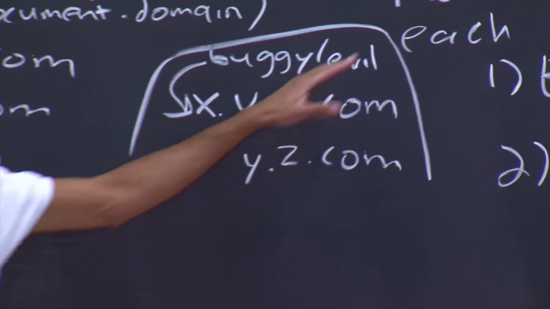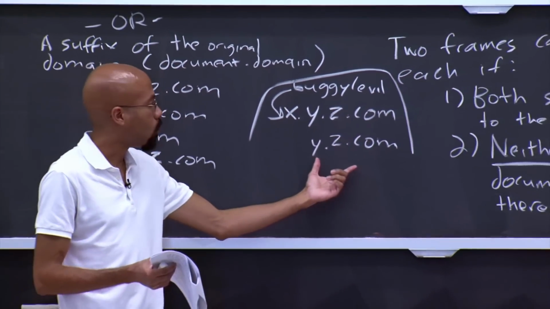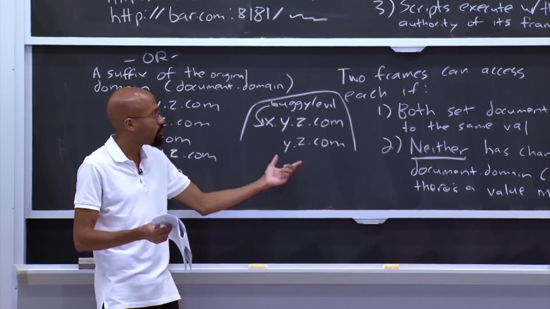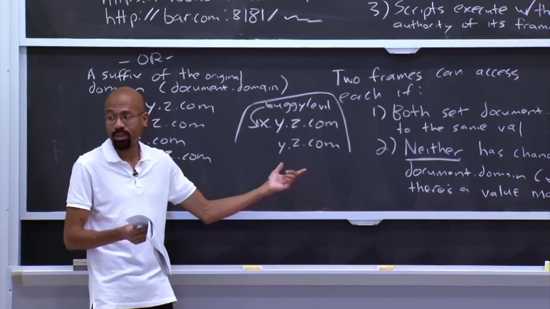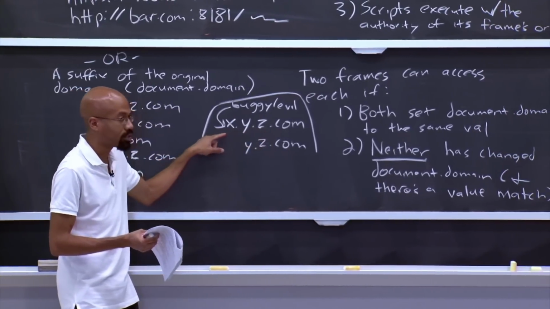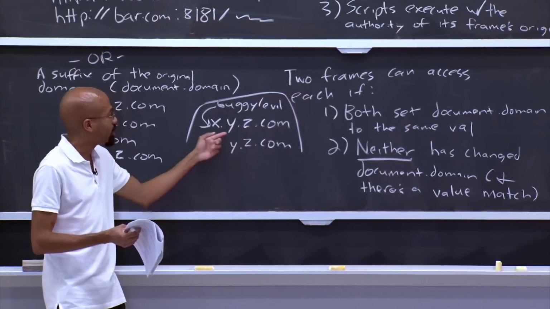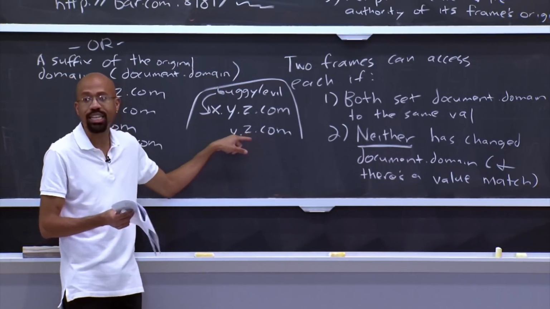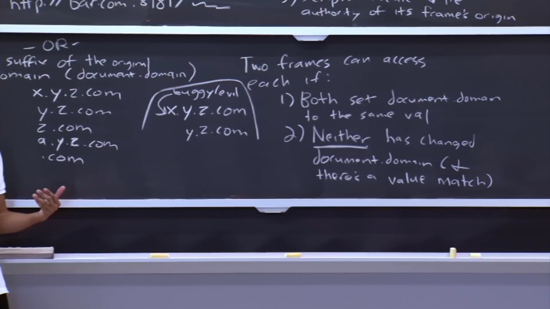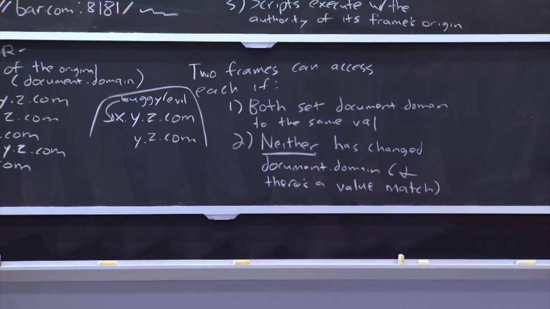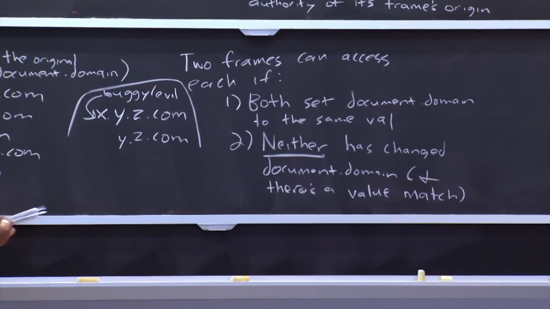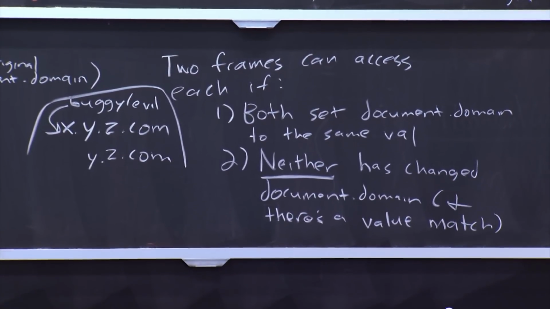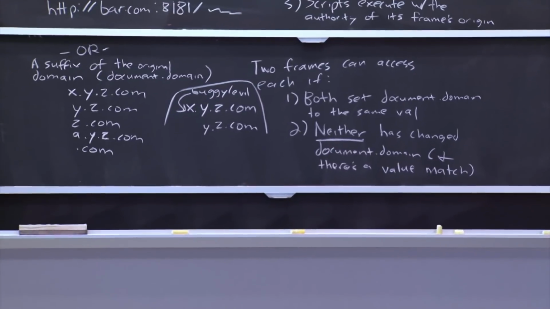And so basically what these two rules say is that if y.z.com does not want to allow anyone to interact with it, it will never change its document.domain value. So when this frame up here does shorten it, the browser will say, aha, you've shortened it, you have not. There's a match here in terms of the values, but this person hasn't indicated that they want to opt into this type of chicanery. Does that make sense? OK, so that is basically how frames work with respect to the same origin policy.